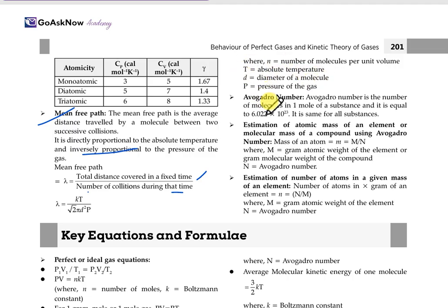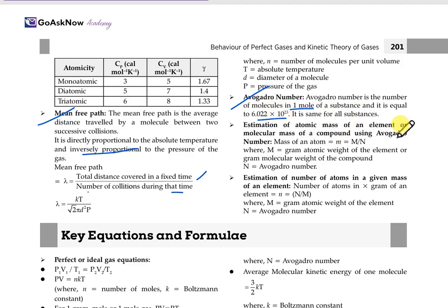Now Avogadro number. Avogadro number is the number of molecules in 1 mole of a substance, and this number is already predefined or fixed. It is a standard number, 6.022 into 10 raised to the power 23, and it is the same for all substances. This is the Avogadro number.